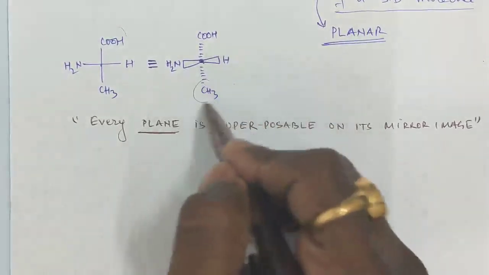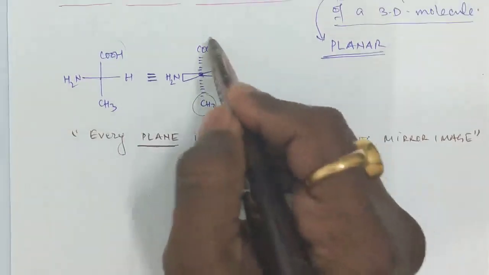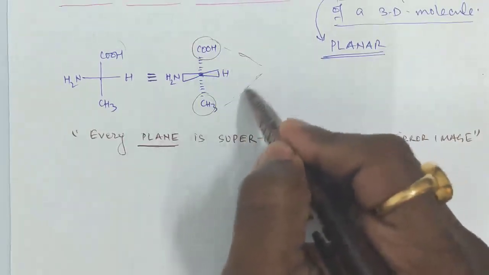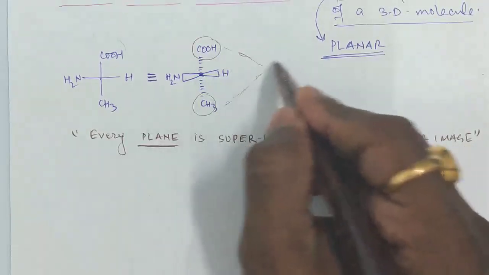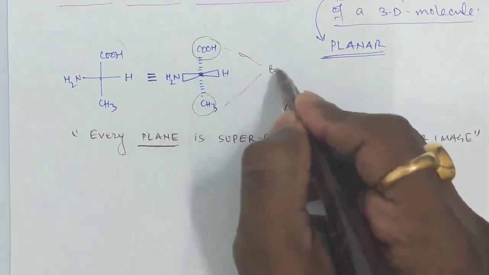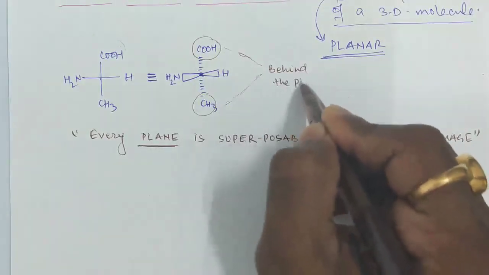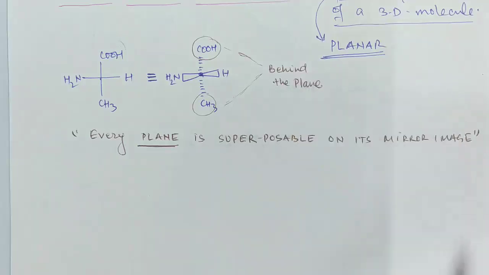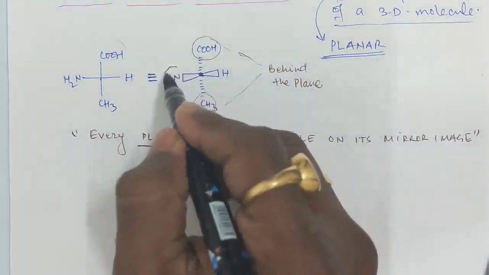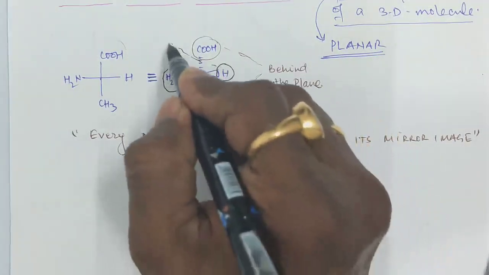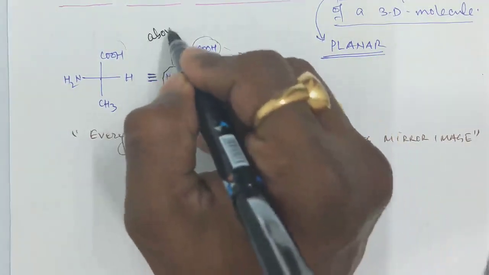These two groups are going away from the observer, behind the plane, and these two groups are above the plane.